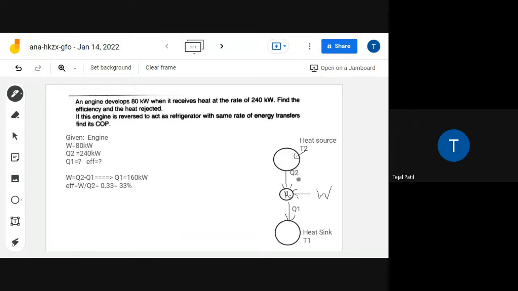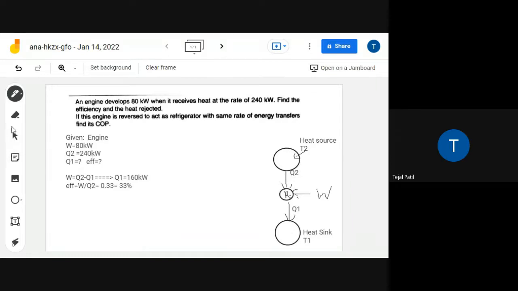Q2 is same. Just a minute. So what about the direction of this one?